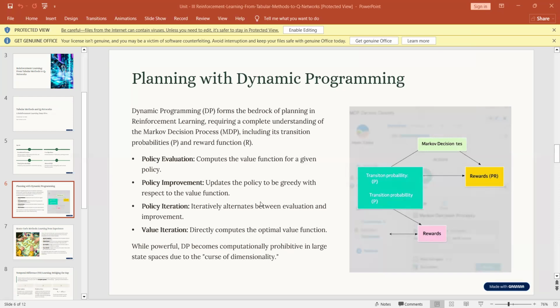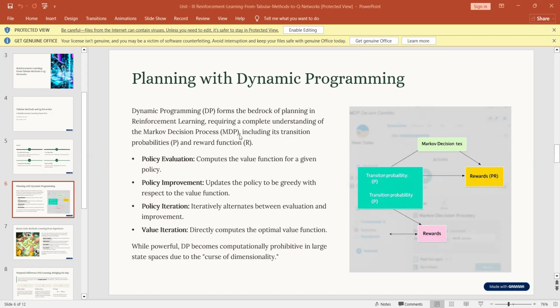Good afternoon, everyone. Today's topic is on tabular Q networks. And in tabular Q networks, one of the very important topics is dynamic programming. So finally, this is a short session on how we plan with dynamic programming in reinforcement learning. So DP, that is dynamic programming, forms the bedrock of planning in reinforcement learning, requiring a complete understanding of